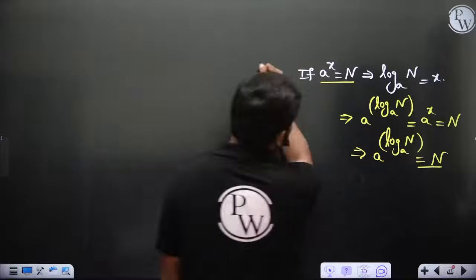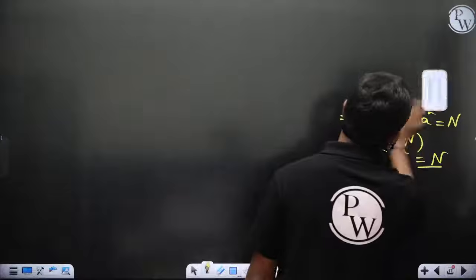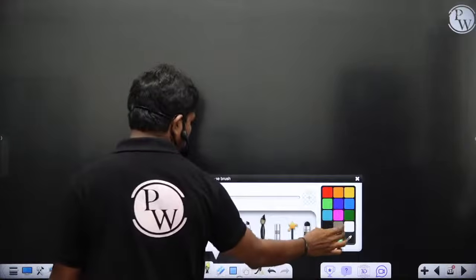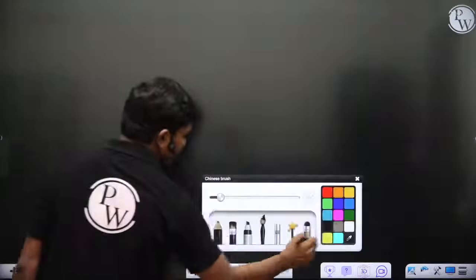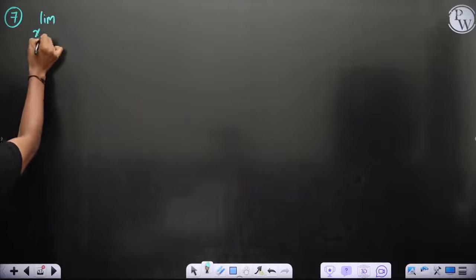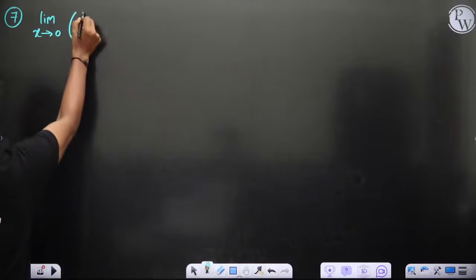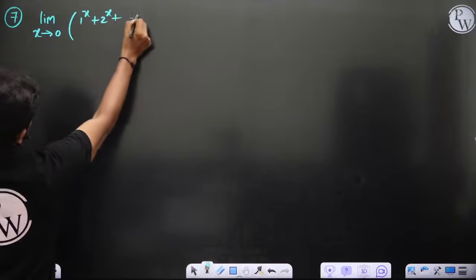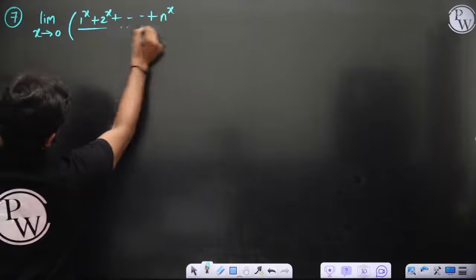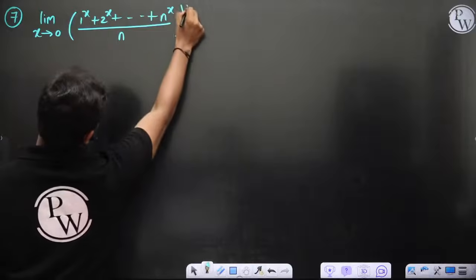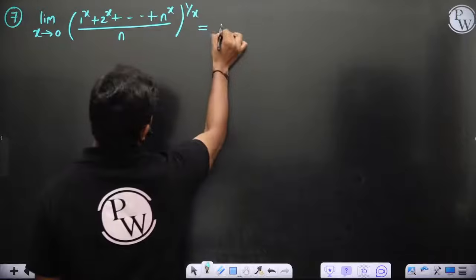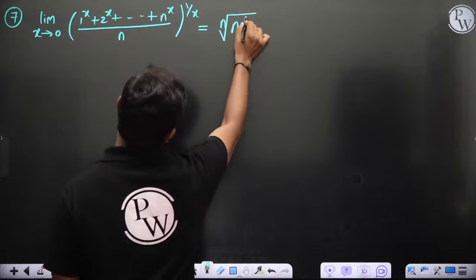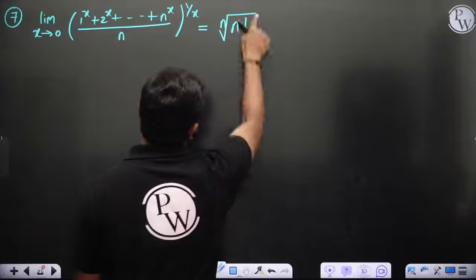I hope this is clear. So in general, one similar general limit which I would like to give is: limit x tends to 0 of 1 power x plus 2 power x and so on plus n to the power x, divided by n, whole power 1 by x, which is of the form 1 power infinity. This is of the form nth root of n factorial. So this is nth root of n factorial.